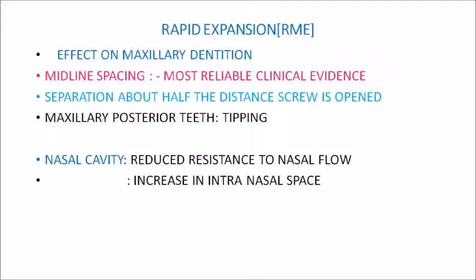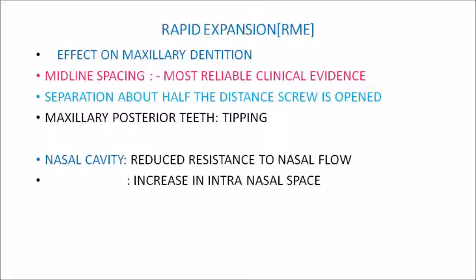Now what happens to the nasal cavity? So when there is the RME expansion, we have seen in the previous slide that there is a fan shaped opening in the supero-inferior direction. So the maximum opening is towards the oral cavity, but there is an opening happening around the nasal side also. So what happens in the nasal cavity is that there will be reduced resistance to nasal flow, and there will be an increase in intranasal space.